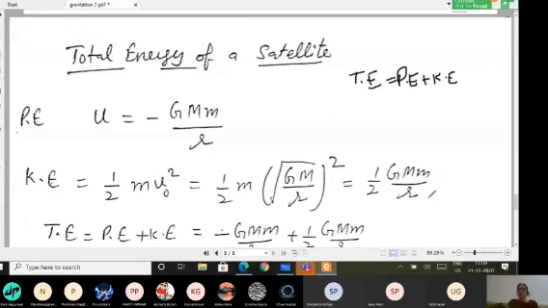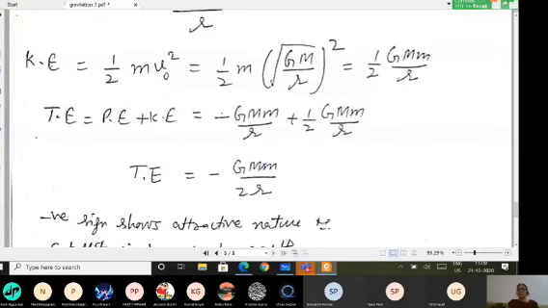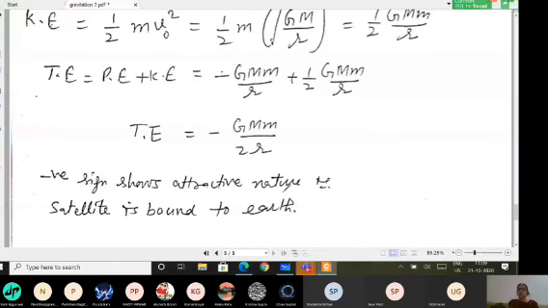You can see potential energy is negative simply to show the attractive nature of the gravitational force. And when you find the total energy by putting in the values, I get total energy equal to minus GMm divided by twice of r, where r is the radius. It means total energy comes out to be negative. The negative sign again shows that the satellite is bound to Earth, meaning an attractive force is there between the Earth and the satellite.